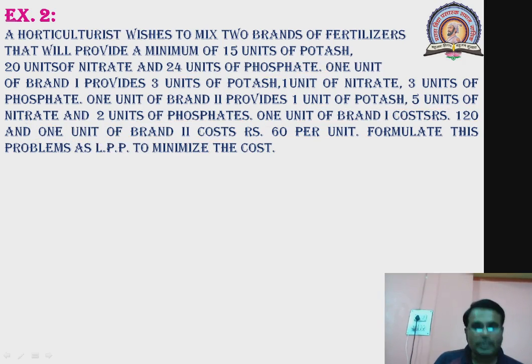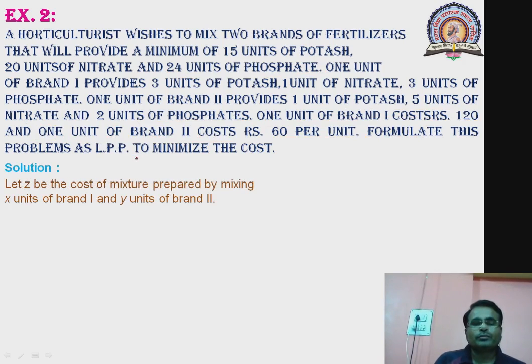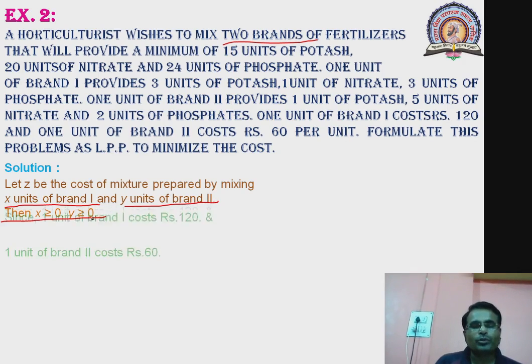Okay. Now see how this formulation is possible. Suppose I consider in the solution, here it is clear that Z be the cost of the mixture. So we have to assume X units of brand 1 and Y units of brand 2. There are two brands. So assume that X units of brand 1 and Y units of brand 2 are to be mixed. Then, as they are numbers of units, they should not be negative. So X and Y are greater than or equal to 0.